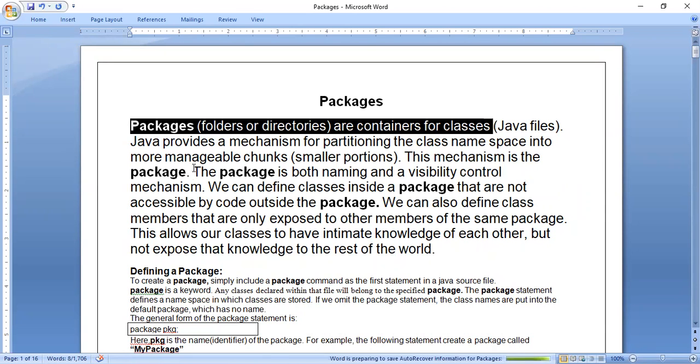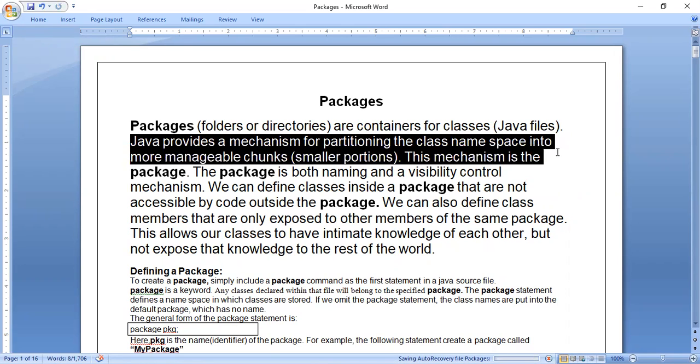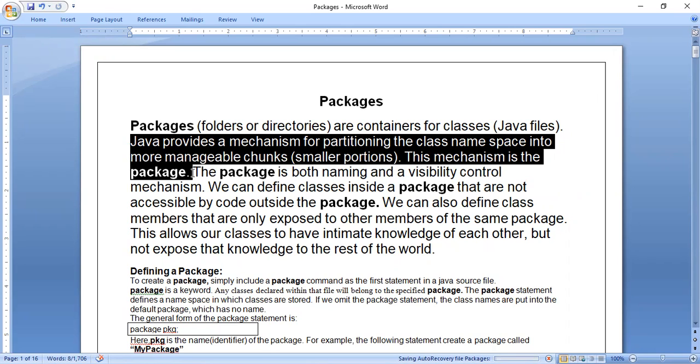Okay. The next line: Java provides a mechanism for partitioning the class namespace into more manageable chunks, smaller portions. This mechanism is called a package. See what they're telling. When you apply the package concept in Java, you can do partitioning. Partitioning means you need not store all the files of the project in one folder itself. You can store some files in some folder and other files in other folders. That is called partitioning.